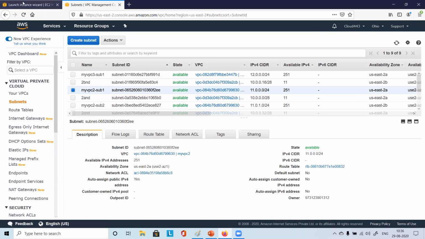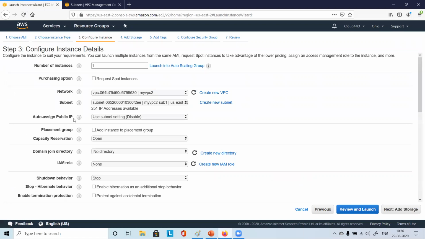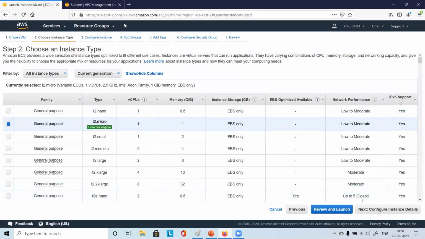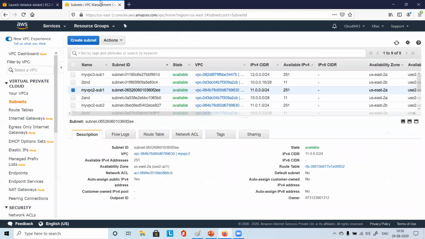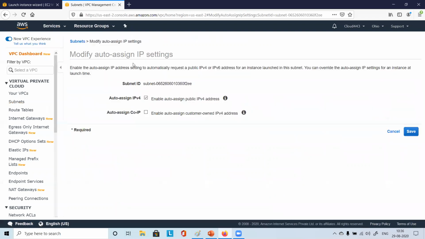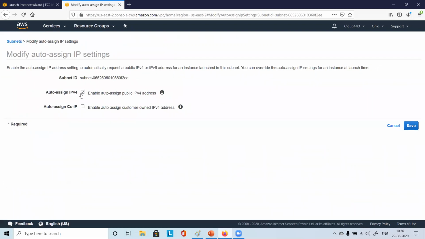Right? Go back to EC2. Now it's not there. So just go to previous step. So I enable auto assign public IPv4 address, is it? Sorry, I mean modify auto assign IP settings. Yeah, just choose that auto assign IPv4, first one. Just enable it. Put a tick mark and save it.